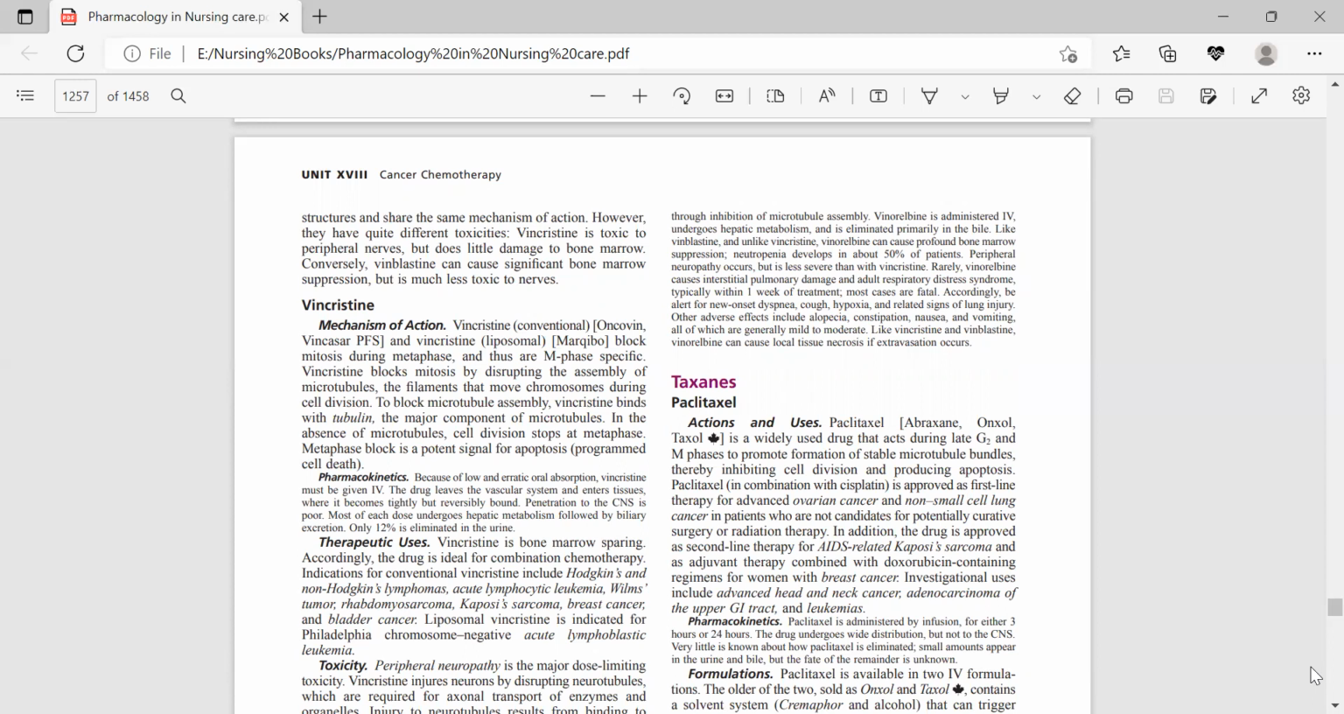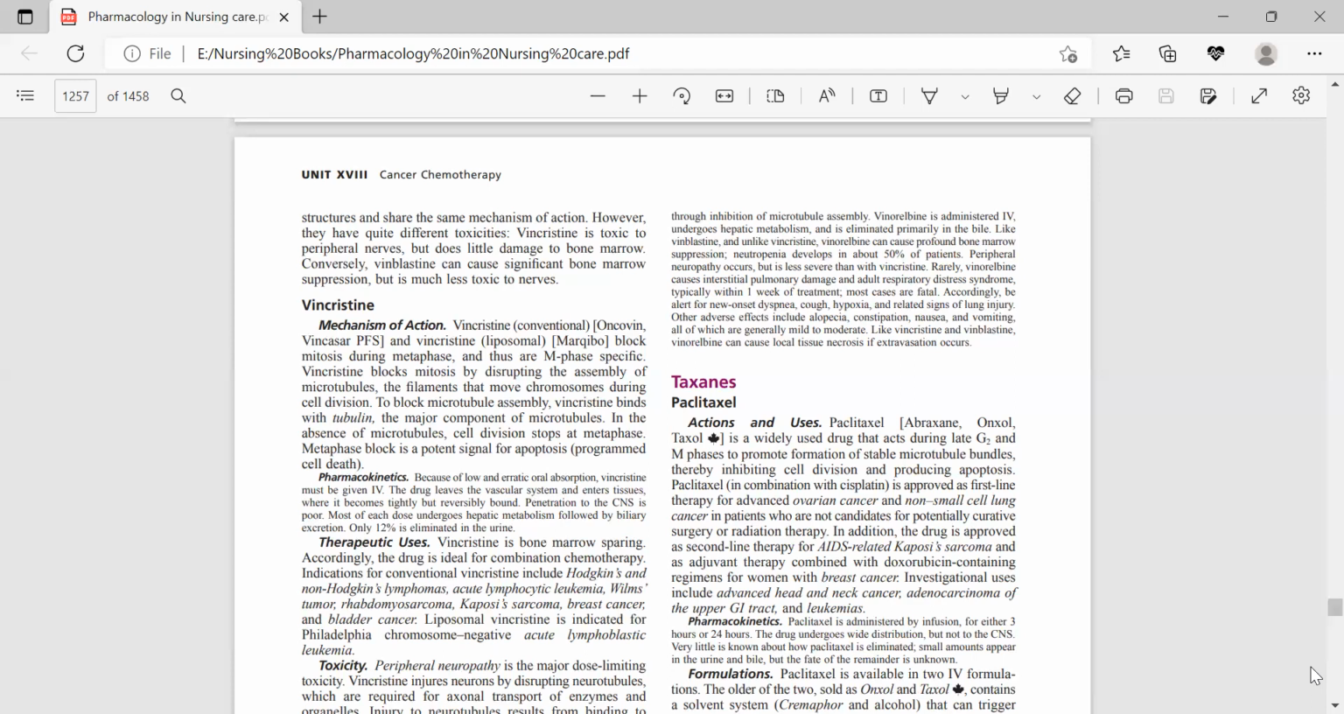Like vinblastine and unlike vincristine, vinorelbine can cause profound bone marrow suppression. That is, the dose limiting toxicity is similar to vinblastine, not vincristine. Neutropenia develops in about 50% of patients. Vinorelbine also causes interstitial pulmonary damage and adult respiratory distress syndrome, typically within 1 week of treatment. Most cases are fatal.